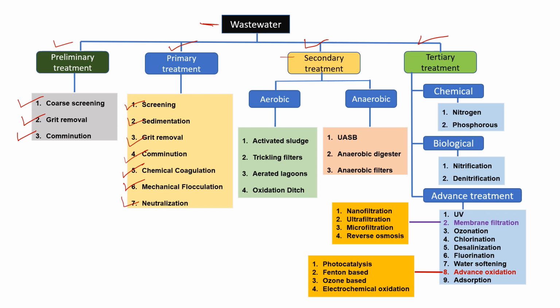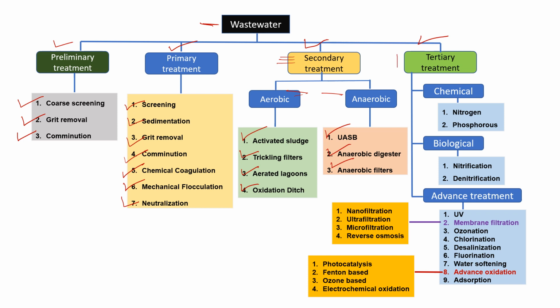In secondary treatment, we are going to use both aerobic and anaerobic processes. The aerobic processes are activated sludge, trickling filter, aerated lagoons, and oxidation ditch. The anaerobic processes are UASB, anaerobic digester, and anaerobic filters. So we will discuss each and every process in the coming slides.